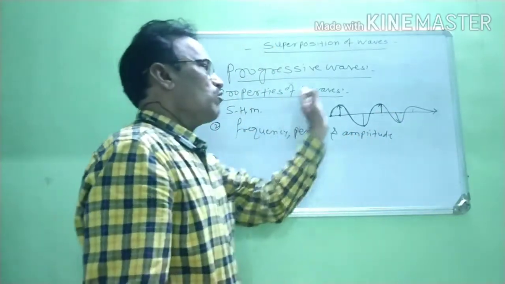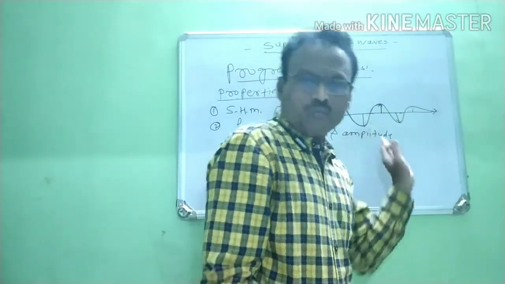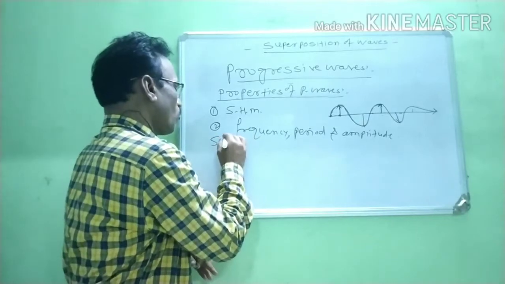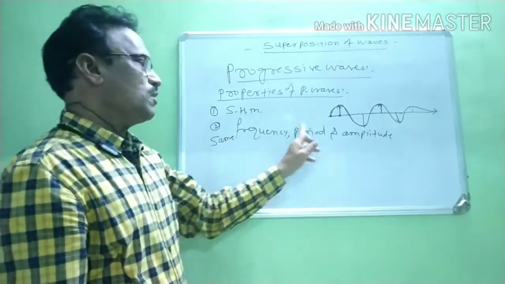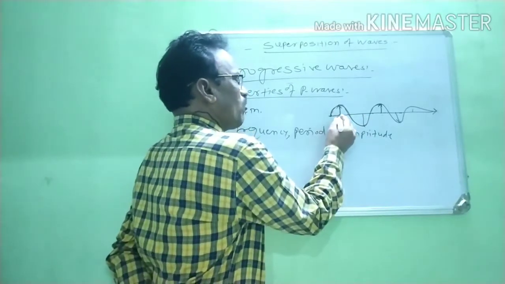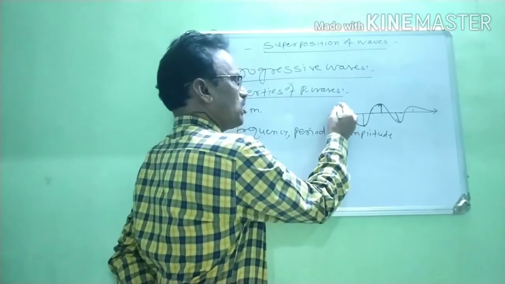Means all the vibrating particles of the medium vibrate with the same frequency, period, and amplitude.